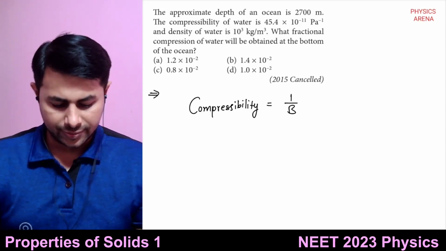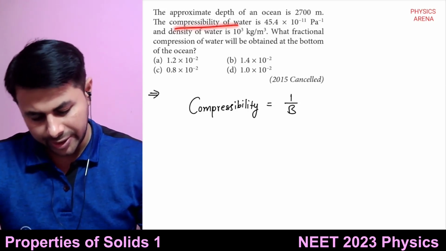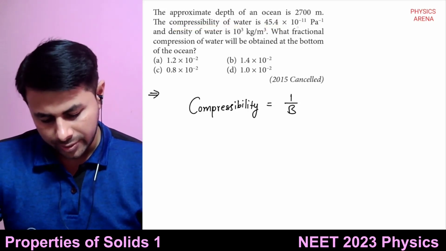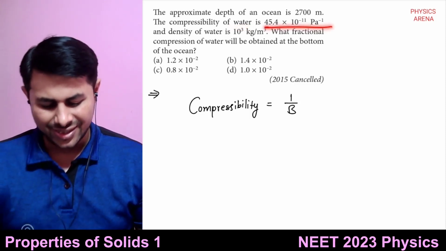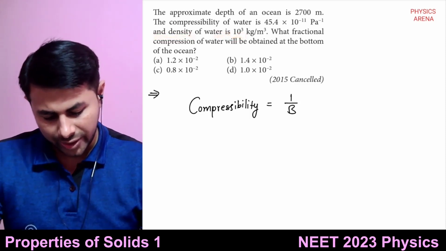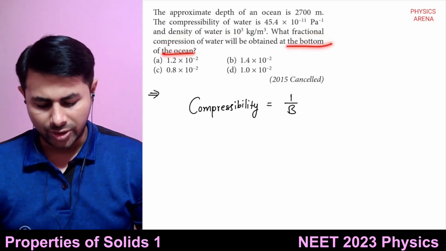Nothing else. The compressibility of water, not wire, is this much, and the density of water is this much. What fractional compression of water will be obtained at the bottom of the ocean?